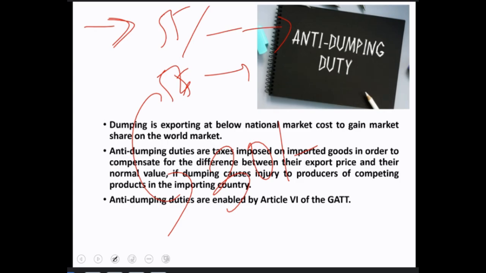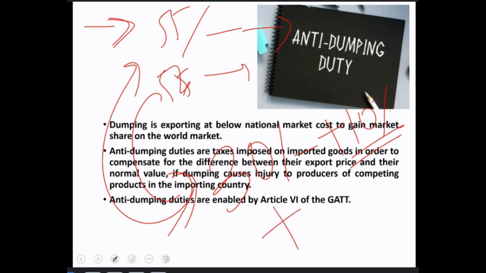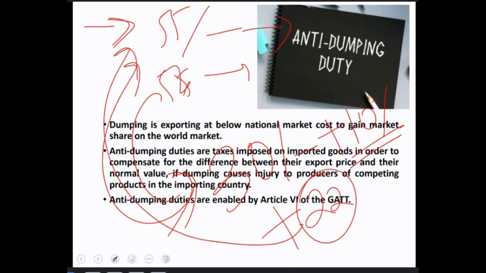Now the government sees this. This is called dumping products in the Indian market. This will hamper our domestic product. So they will definitely impose a custom duty, and on top of the custom duty they will impose an extra amount of 22 rupees, making it equal to the Indian price. So this is called the anti-dumping duty.